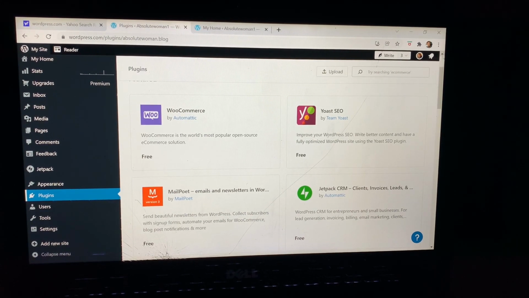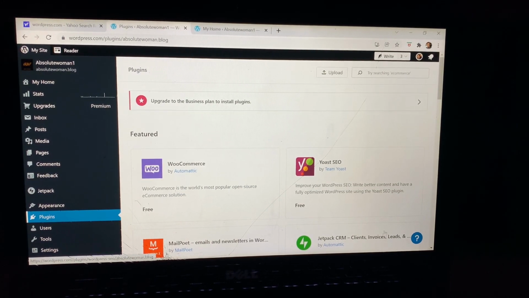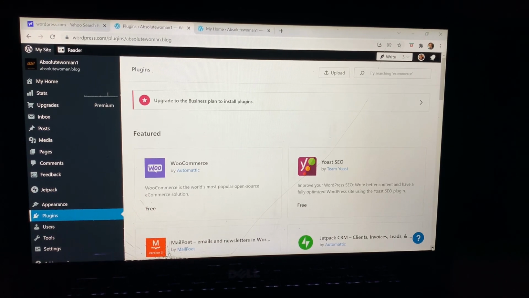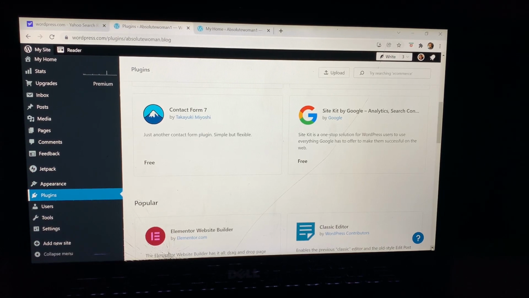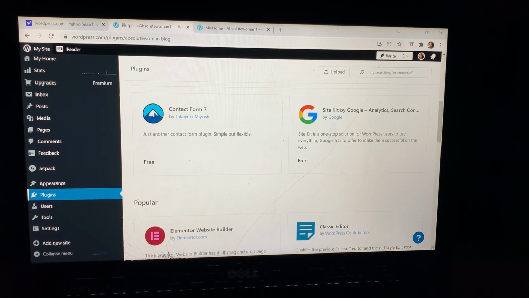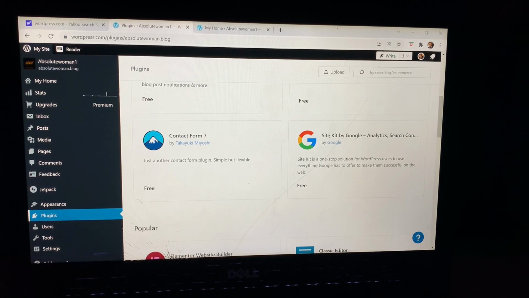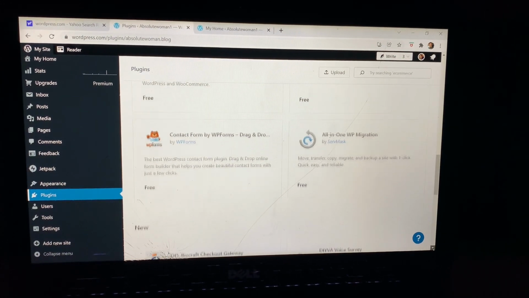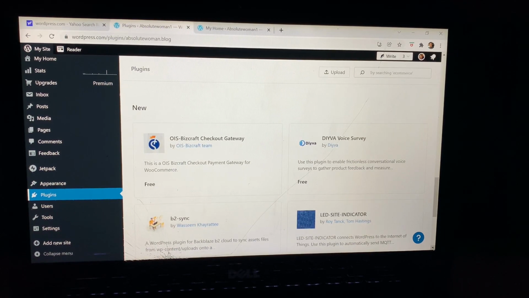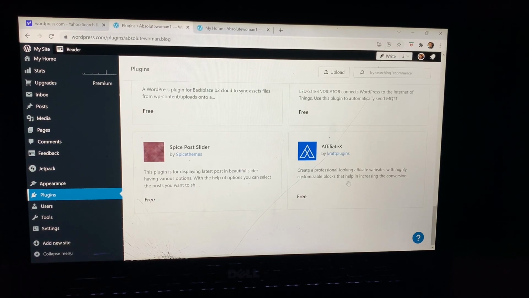But before you can add any of the plugins, you have to upgrade to a business plan. Can you see that? So it is not free. While you're starting, you just focus on getting used to the content of the site before you start making payments. Because all these payments have expiry time, so your money doesn't expire when you have not even used it. You want to make sure you're used to the site and how it works. Then you can opt in for a paid plan, so that you can maximize everything your money is worth.